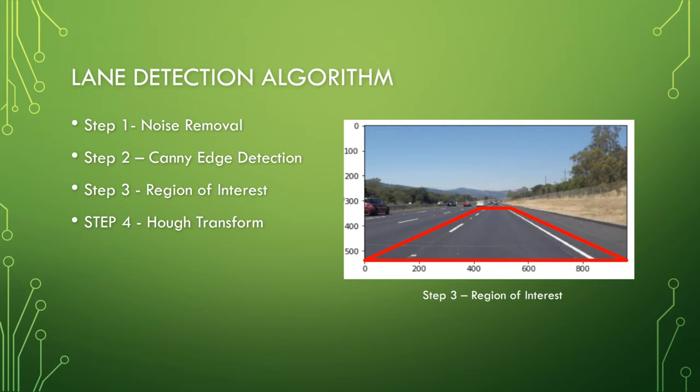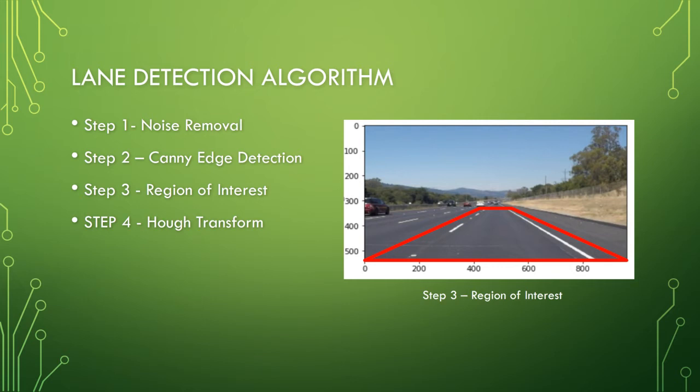For this purpose, you can see that I'm using the four variables which represent the vertices of a trapezoidal region that I would like to consider for my lane detection algorithm, and it is highlighted in the picture.